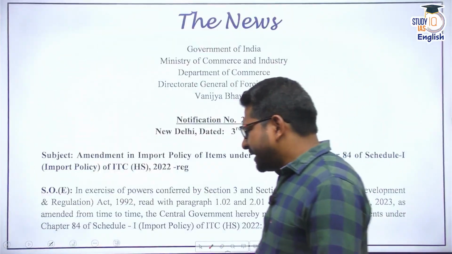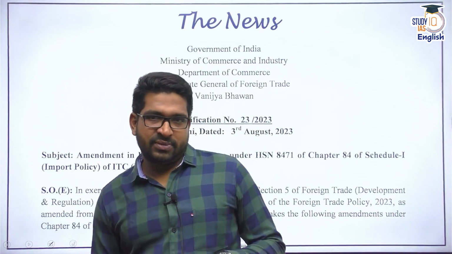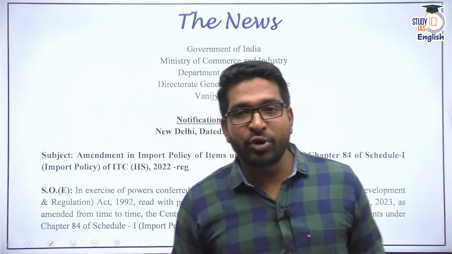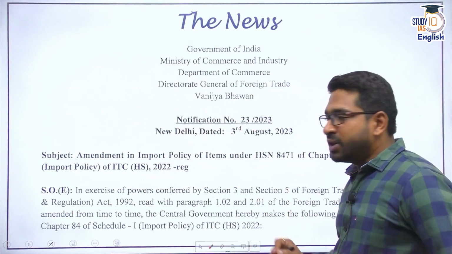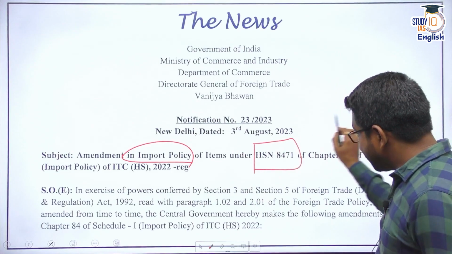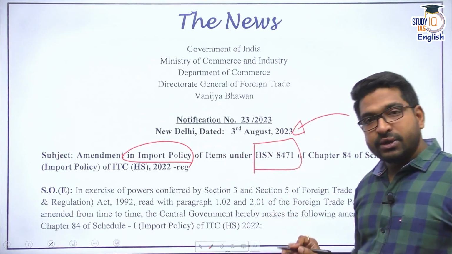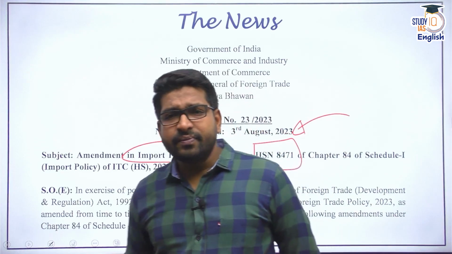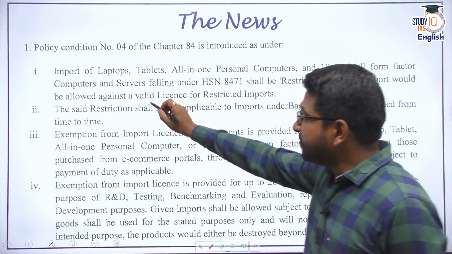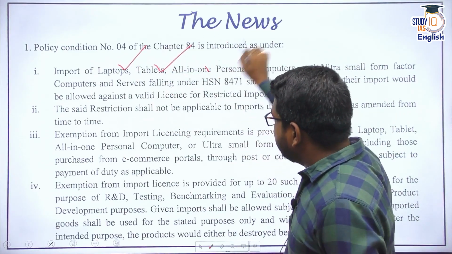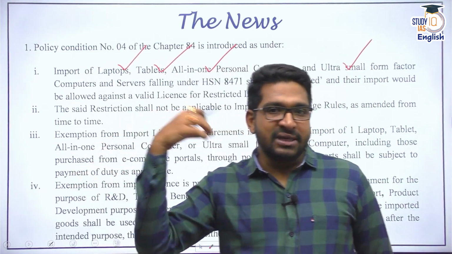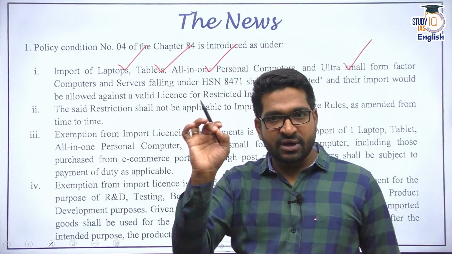As I told you, the government first released a notification suggesting that from immediate effect, we are putting certain restrictions on import of certain electronic items. You can see here, amendment to the import policy, and the items which are listed under HSN 8471. We'll talk about this HSN as well. There would be some amendment to it. Now, what the government said is we are putting certain restrictions on these items. You can see, import of laptops, tablets, all-in-one personal computers, and small computers and servers. Whoever is importing these, there would be certain restrictions put.